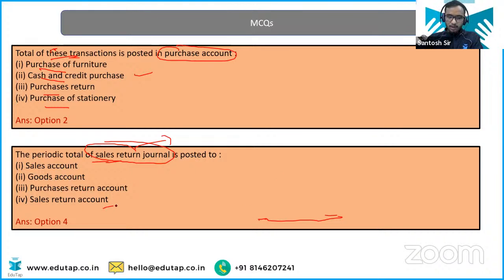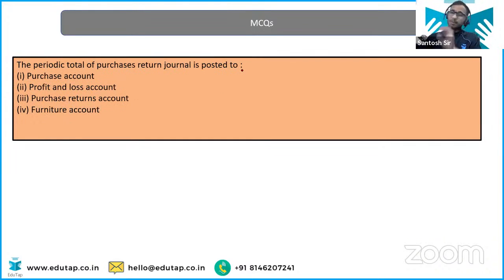Chalo. You are now clear about all these subsidiary books. You have good clarity about the subsidiary books. See, these basics are not only useful for SEBI, but for each and every exam you are going to write from now onwards. Though it is not explicitly written in the SEBI syllabus, it is very essential to have the basic foundation of accounts. Subsidiary books, journal, ledger, and the journal entries, because entries could be asked in the examination. What is debited, what is credited? Periodic total of purchase return journal is posted.